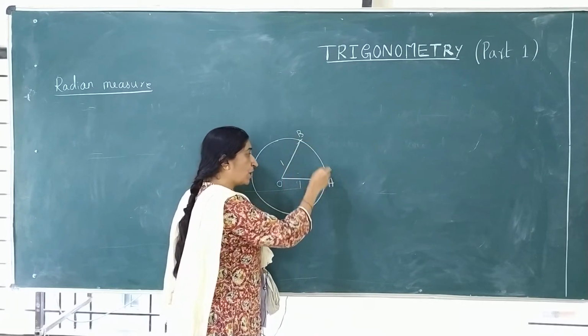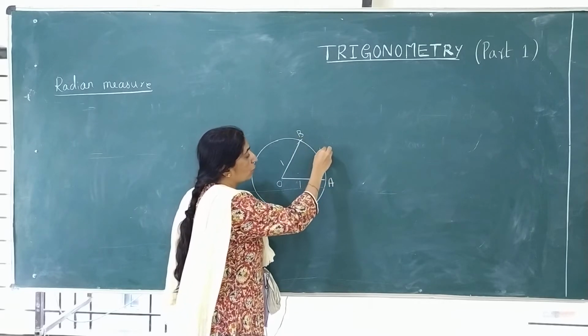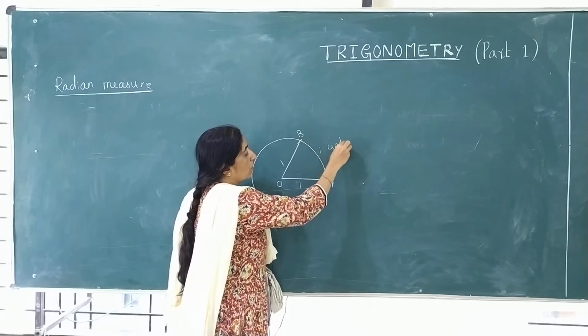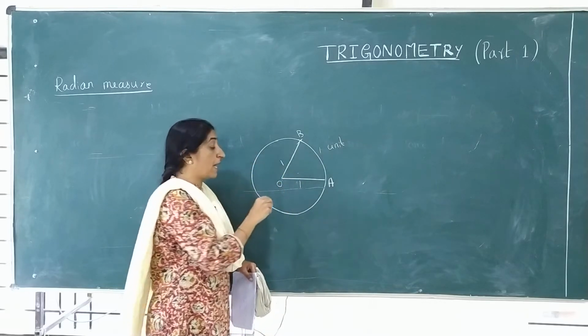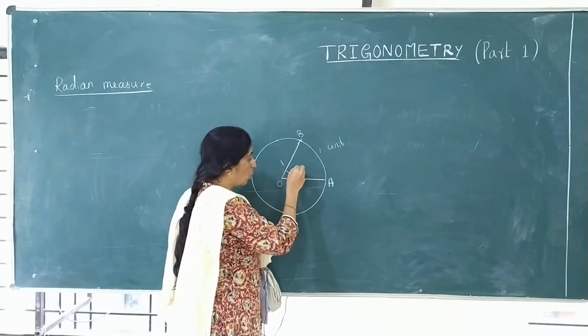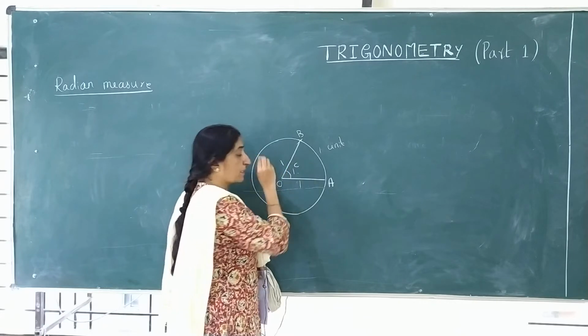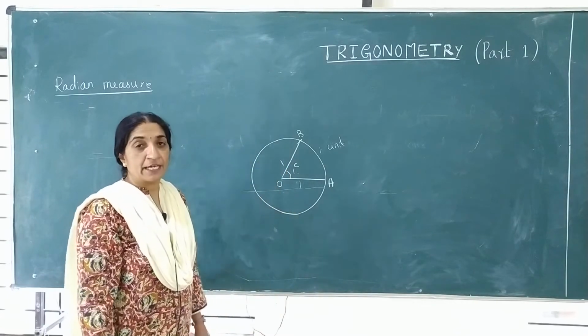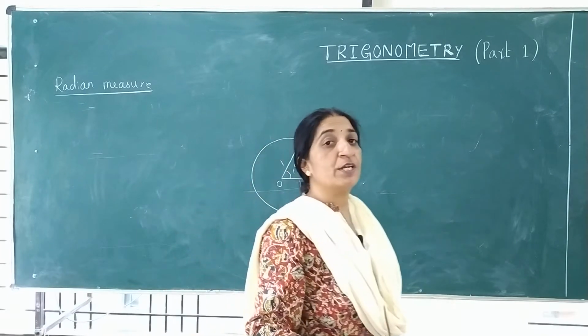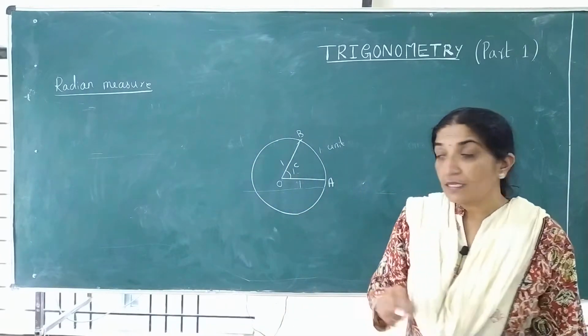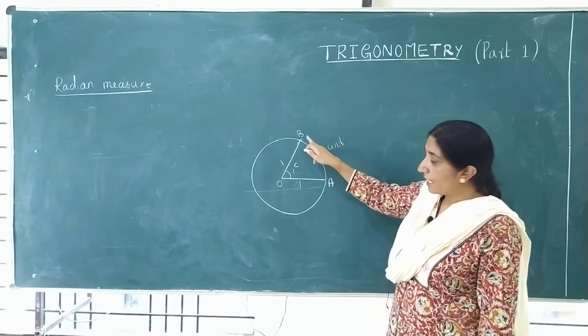And AB also, this is also 1 unit. All the three are same. At that time whatever is the angle at the center, that is called 1 radian. That is a symbol for radian. 1 radian.